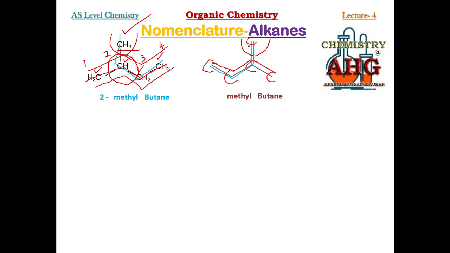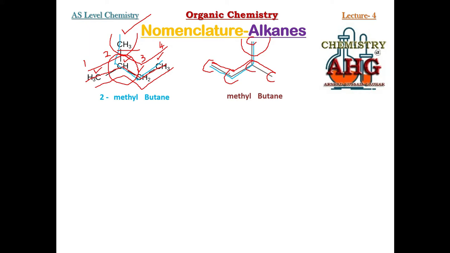So we have applied rule number 1. We have selected the longest continuous chain of carbon. We have applied rule number 2. We have written the parent name. This is the parent name. We have applied rule number 3. We have identified the branch. The branch is methyl. Now the last rule, we must number.